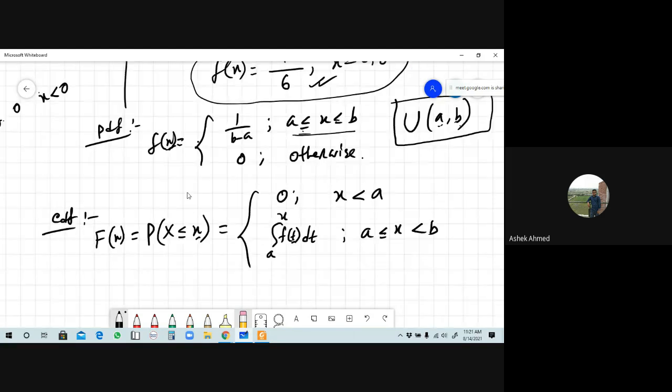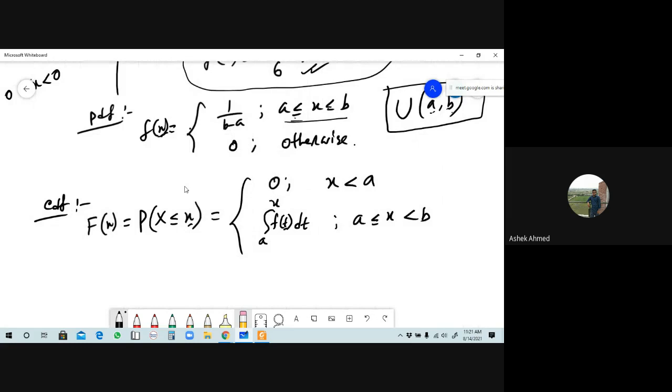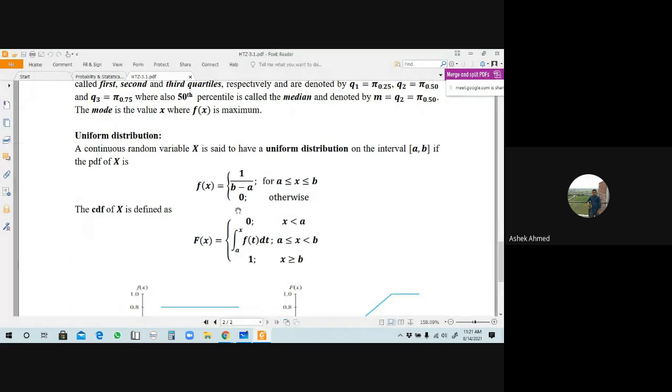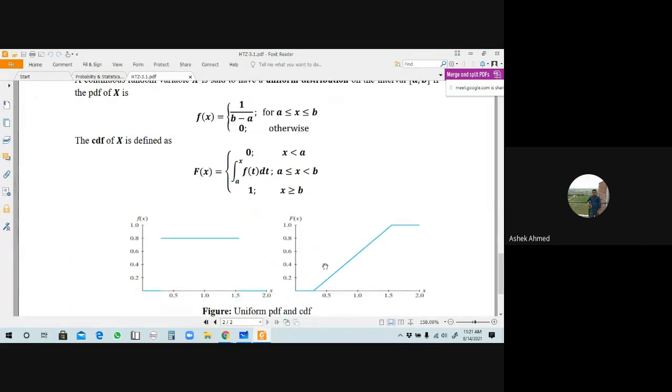And the last case will be 1, when the value of x is greater than or equal to b, then the corresponding CDF will be 1 here. এটা কিন্তু এখানে ডিফাইন করা হয়েছে.